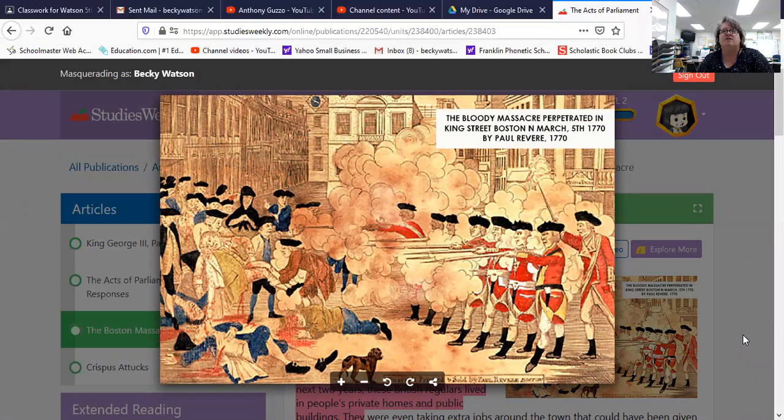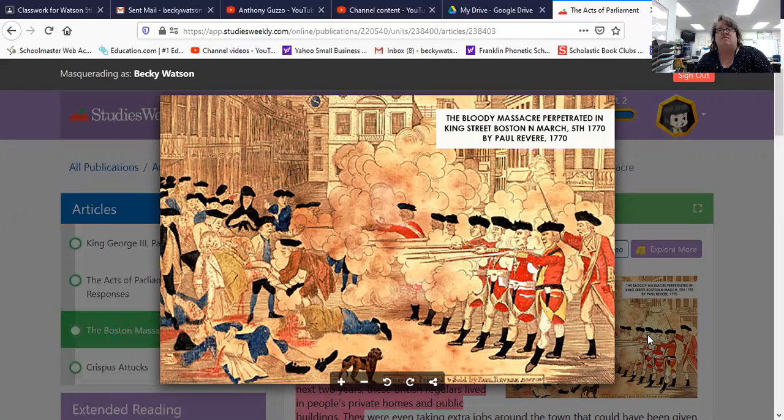Who do you think is the aggressor? Is it the ones in the red coats, the British soldiers, or is it these colonists over here? It looks very clearly like the British are being the aggressors, doesn't it? It looks like they're lined up in a row, firing their guns. This guy's saying, fire! And these guys are standing there. I don't even see a gun. And I see a woman here, it looks like, and they're just lying there and they're dying.